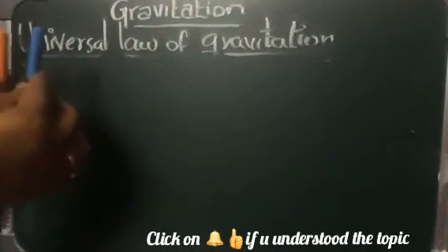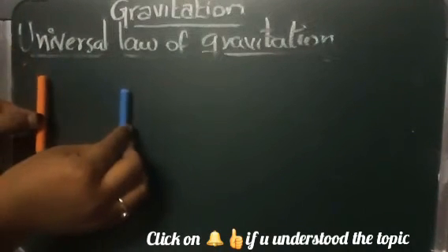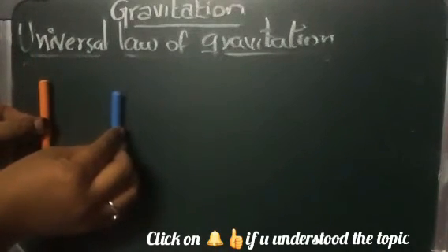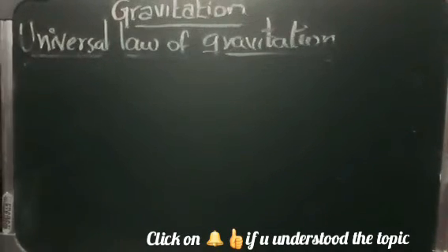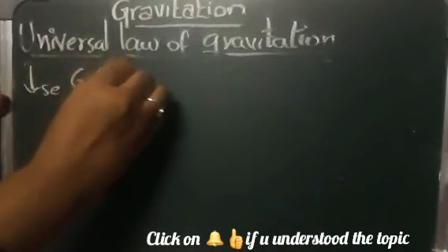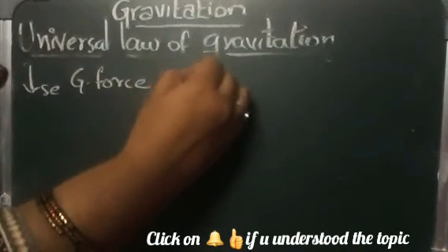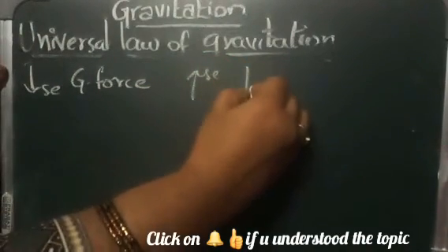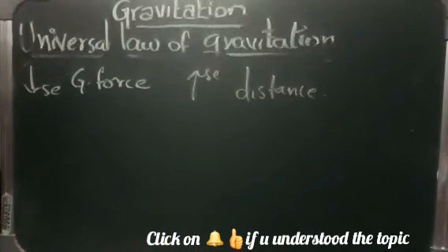What I said is that there is a decrease in the gravitational force when there is an increase in the distance between the objects.